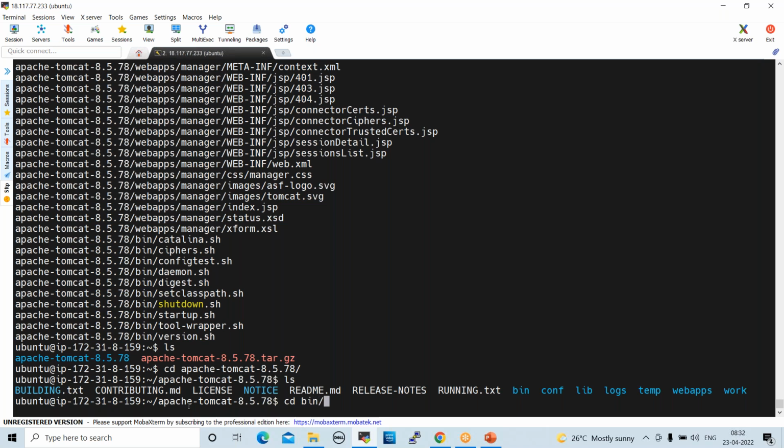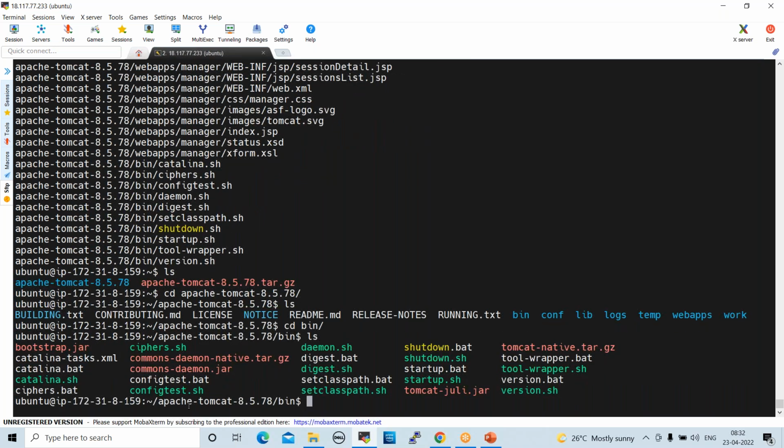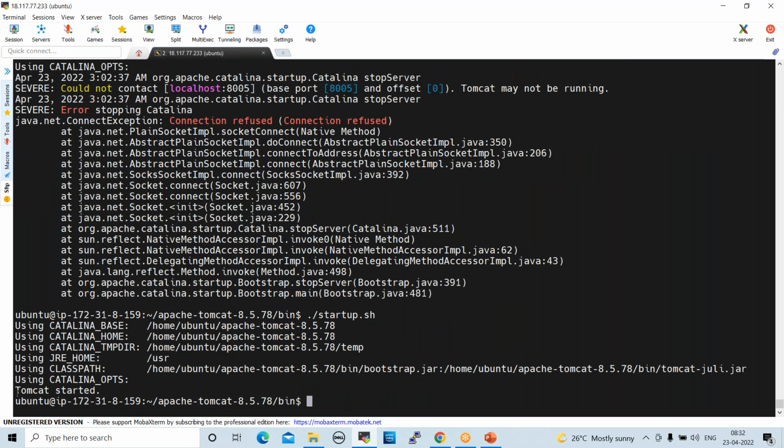We already discussed this, right? Go to the bin directory and ls here. If you want to start the service, first you have to run ./shutdown.sh. After that, ./startup.sh. Now Tomcat is started here.